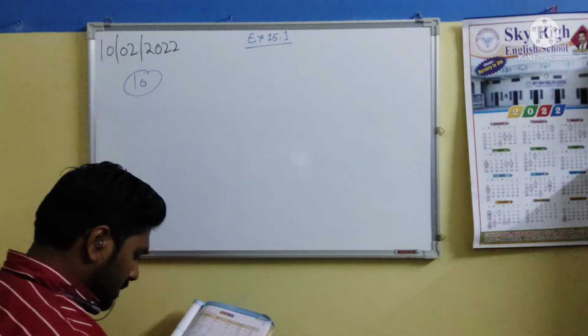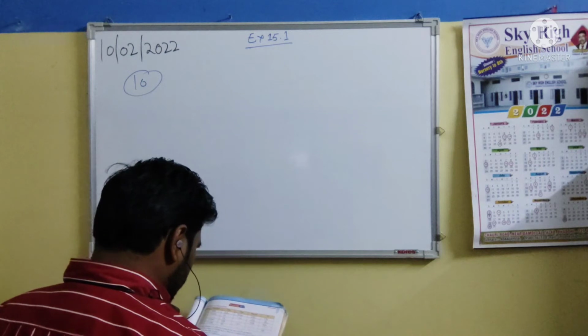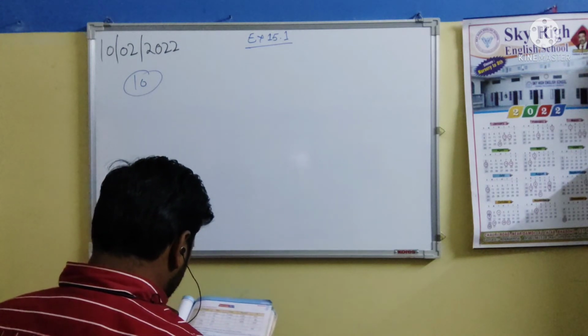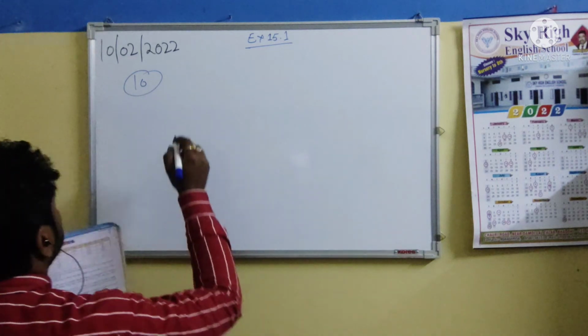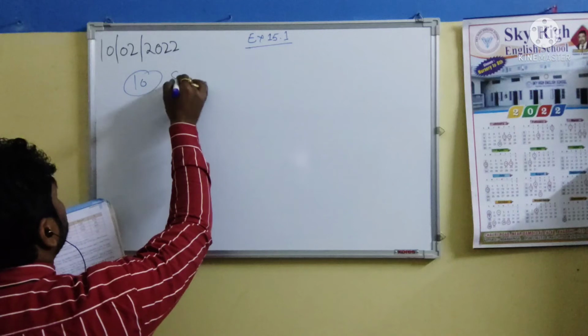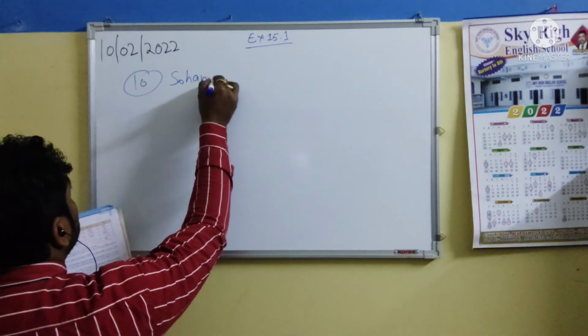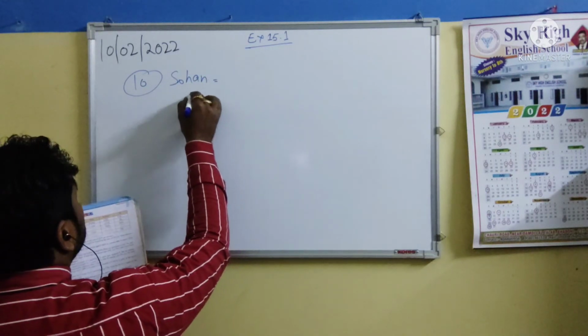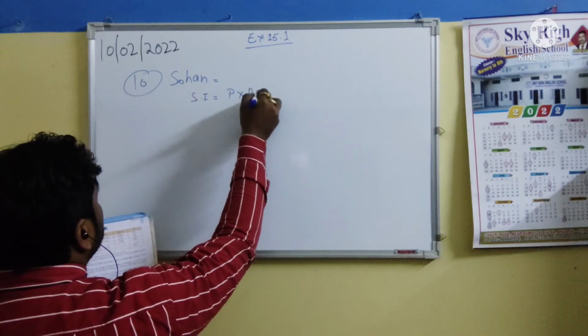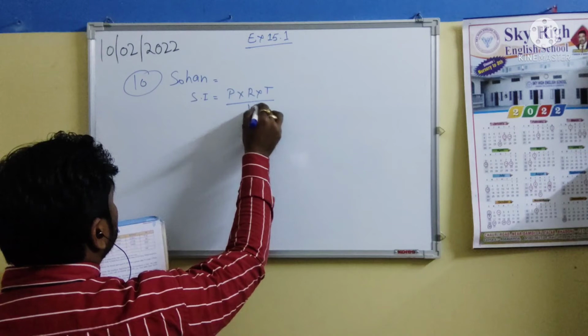So let's find the interest part for what Sohan borrowed. Simple interest is P into R into T by 100.